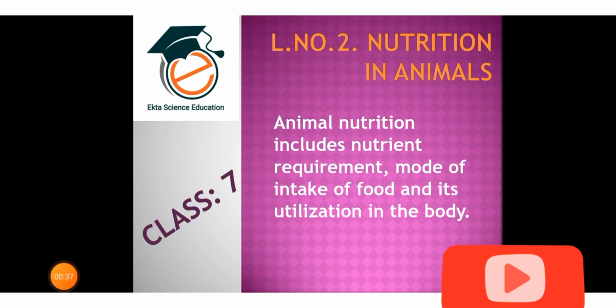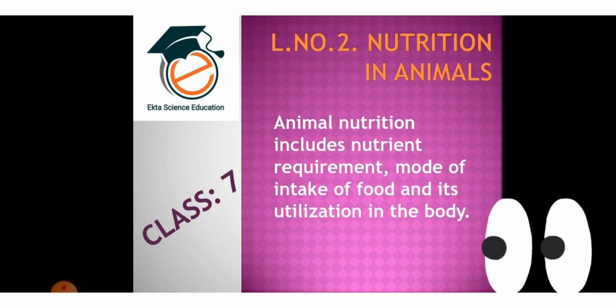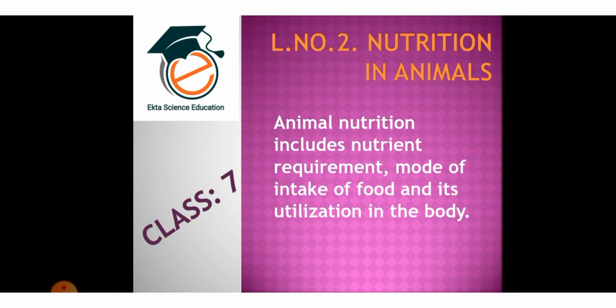Now students, we have already learned the different modes of nutrition in plants, and the process by which plants get their food. Now we are going to learn how animals get their nutrition. Animals get their food from plants either directly, by eating the plants, or indirectly, by eating the animals that feed on plants. Some animals eat both plants and animals. Similarly, many of us eat either animal food like egg, fish, chicken, etc., or plant food like veggies.